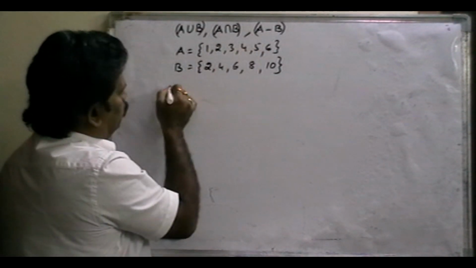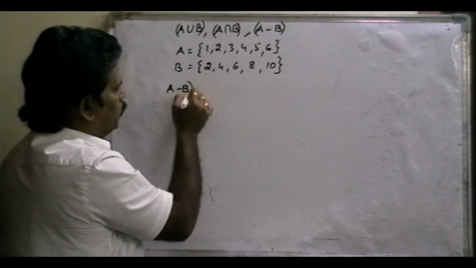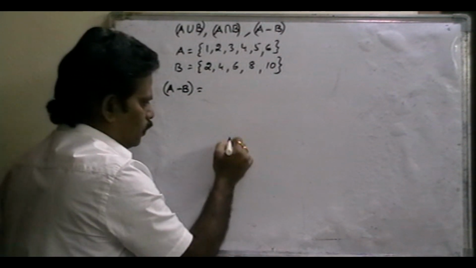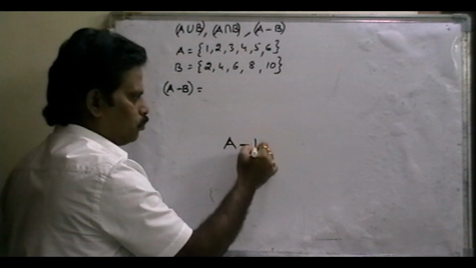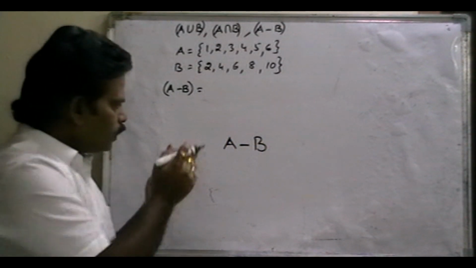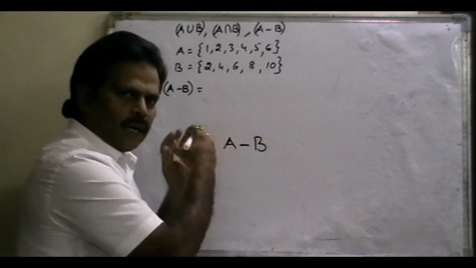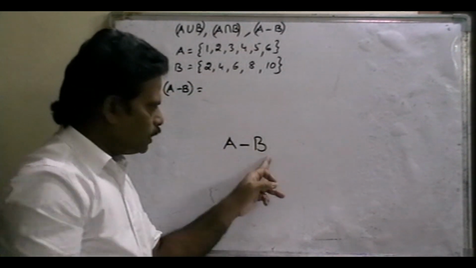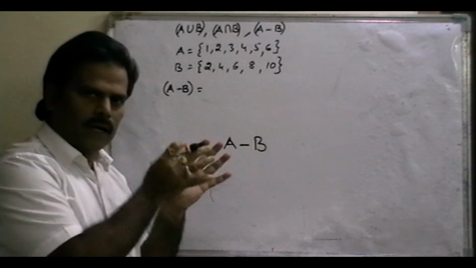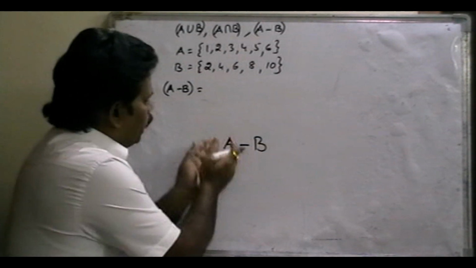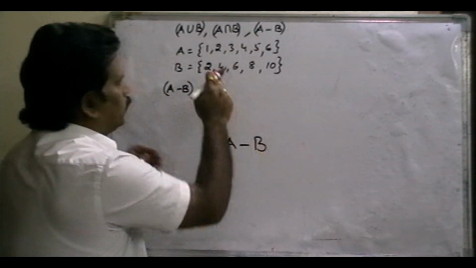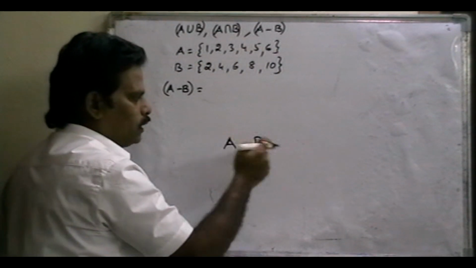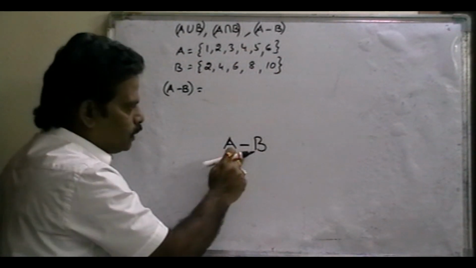Now A minus B, simple. A minus B means, minus means remove the B set from the A set. A minus B means from the A set, remove the B set elements.